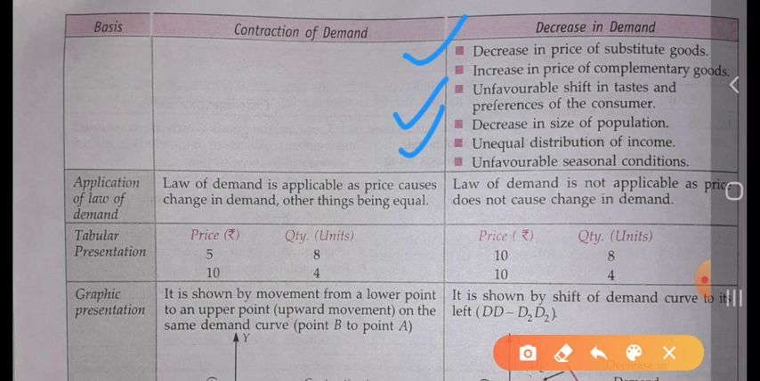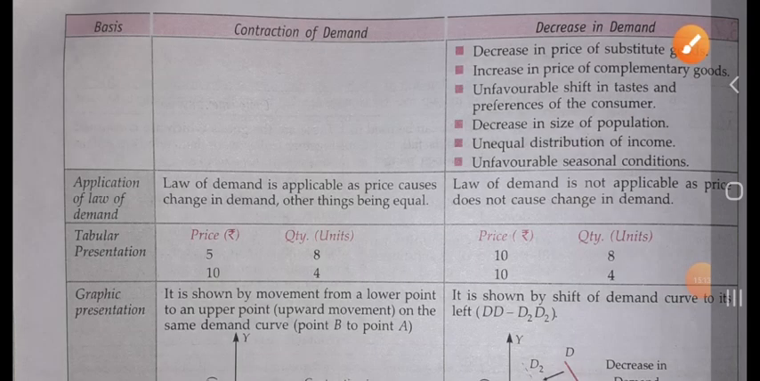Unequal distribution of income: when the income is not equally distributed among all the members of the society, the demand for the commodity will decrease. And the last one is unfavorable seasonal condition. When the seasonal condition is not favorable, the demand for the commodity will decrease.